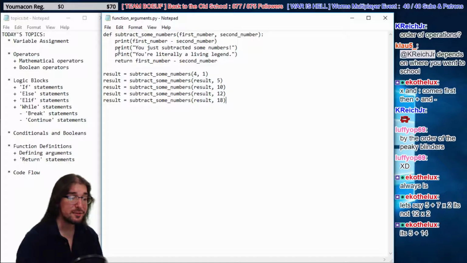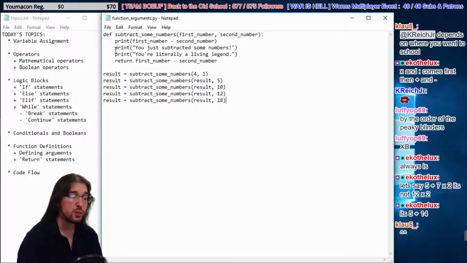What am I missing in the chat here? I'm talking about order of operations, huh? Let's say 5 plus 7 times 2 is not 12 times 2. It's 5 plus 14. Yeah, the order of operations. Basic math type stuff. Python respects that as well, by default.